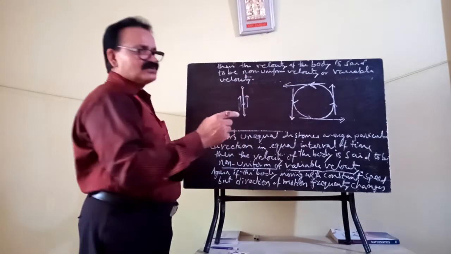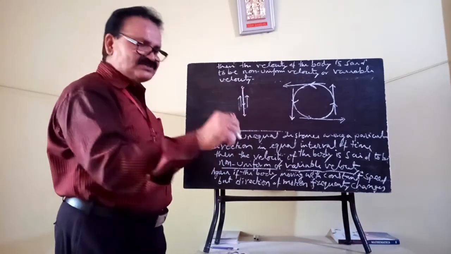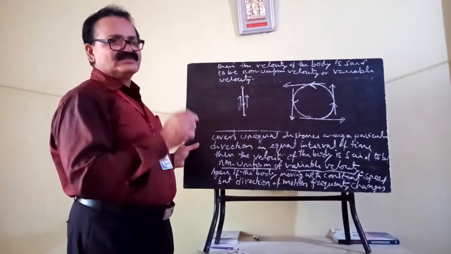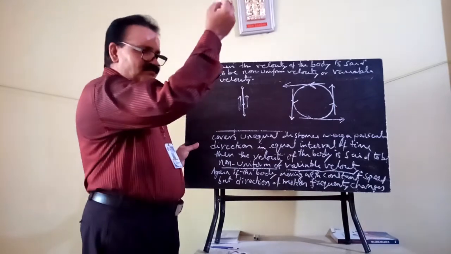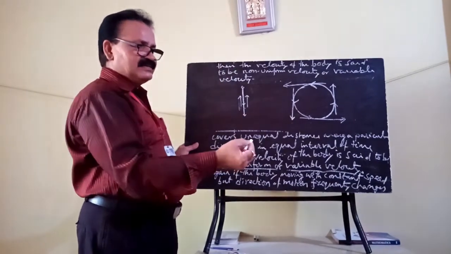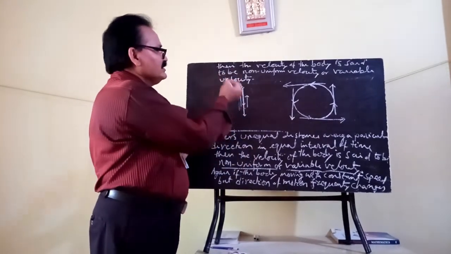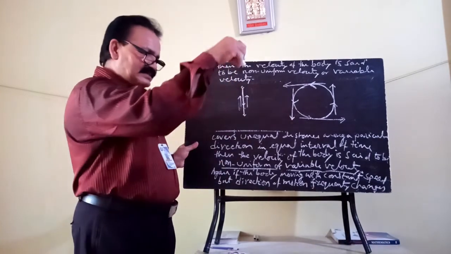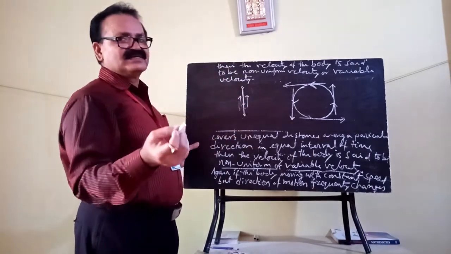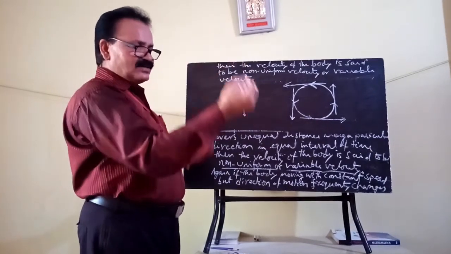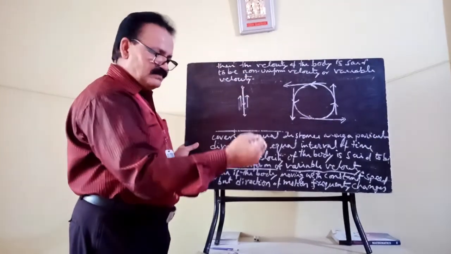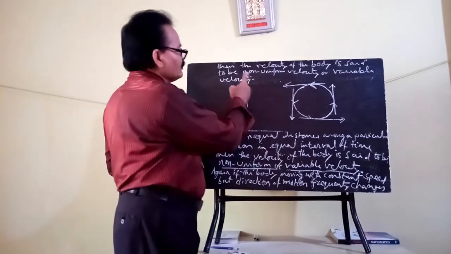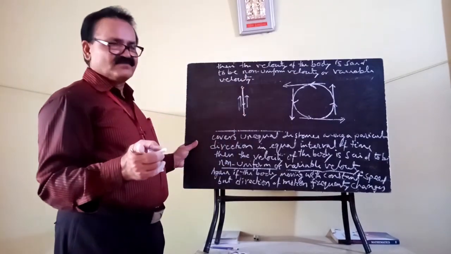So the forces that act on the raindrop mutually cancel each other. That is why the raindrop, while falling vertically downward, moves with uniform velocity.